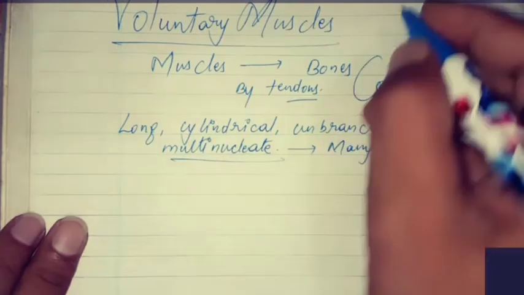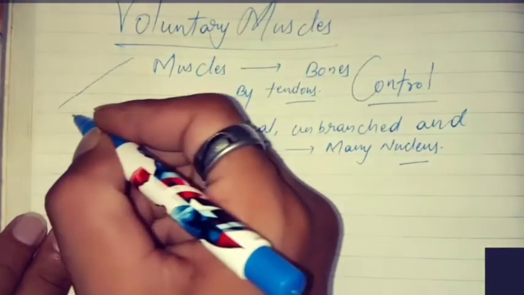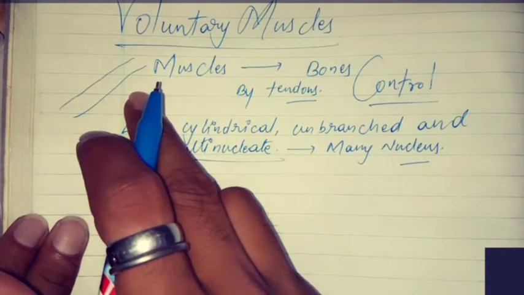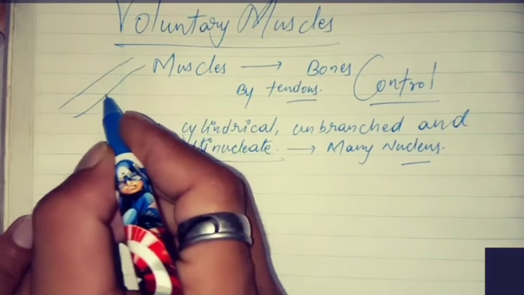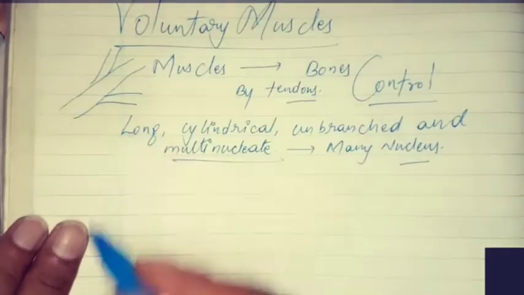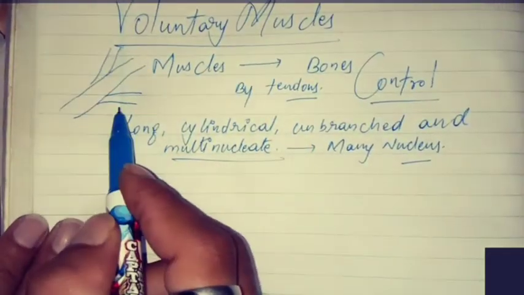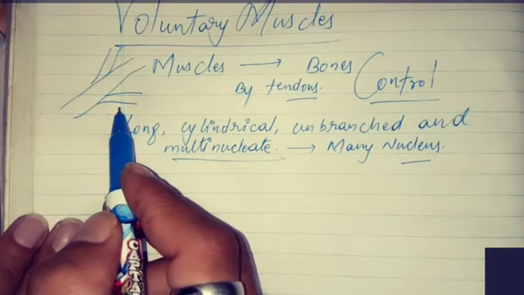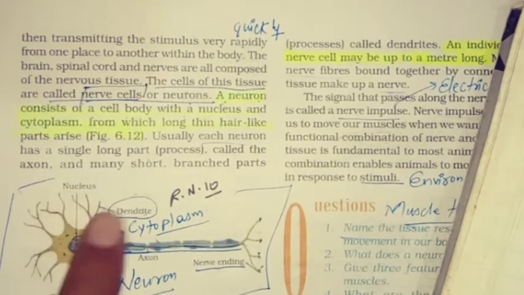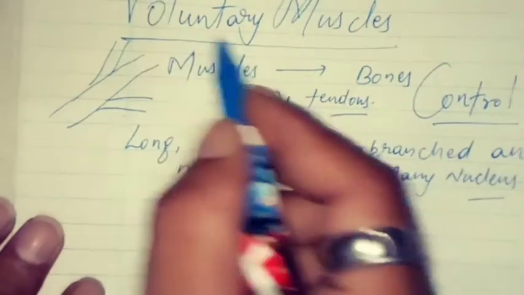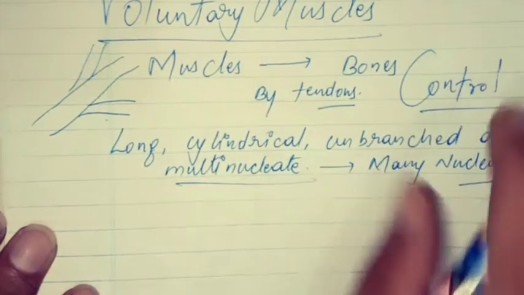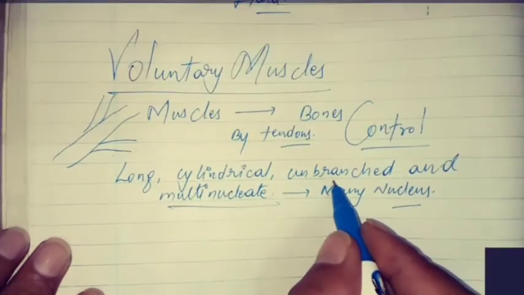Unbranched: suppose like this structure, it is going straight, it is striated, long and cylindrical, no branch. But if we have any attachments here, this is called branched, like in a neuron, you can see these are the branches. But voluntary muscles are long, cylindrical, striated. They do not have branches.